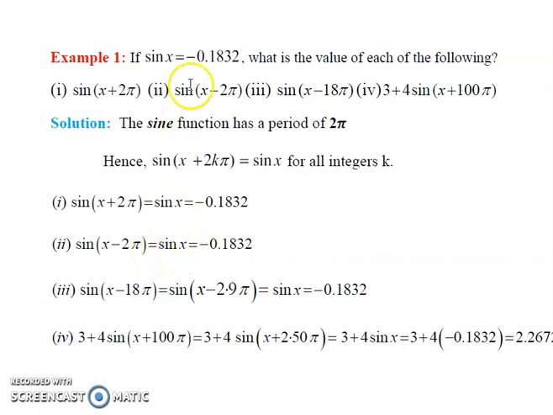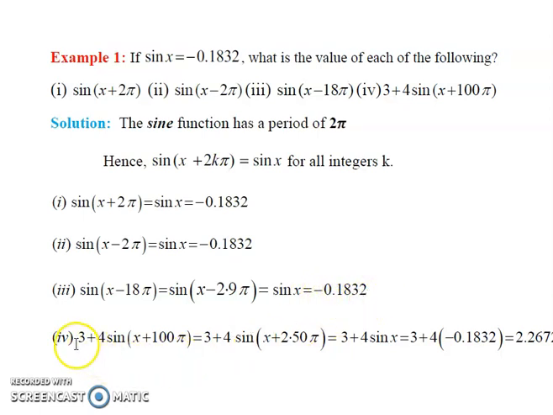That value is minus 0.1832. Sin of x minus 18 pi, we can write as sin of x minus 2 multiplied by 9 pi. So here 9 is an integer. By using the general formula, it becomes what? Sin x only. That is equal to minus 0.1832.